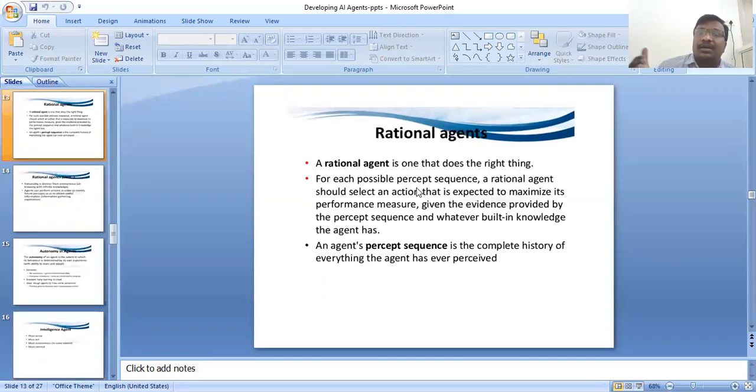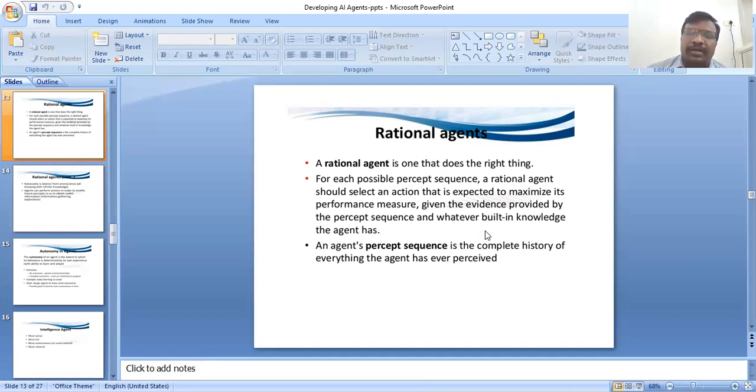Next one, rational agent. A rational agent is one that does the right thing. For each possible percept sequence, a rational agent should select an action that is expected to maximize its performance measure.